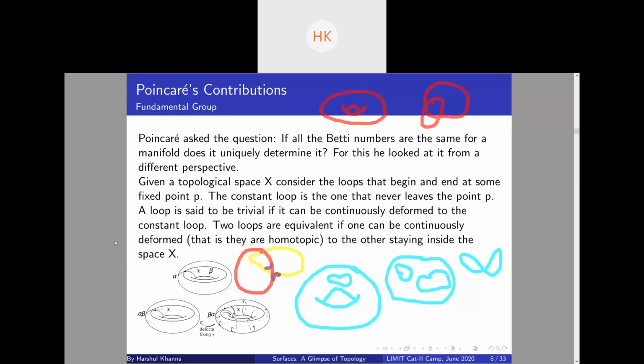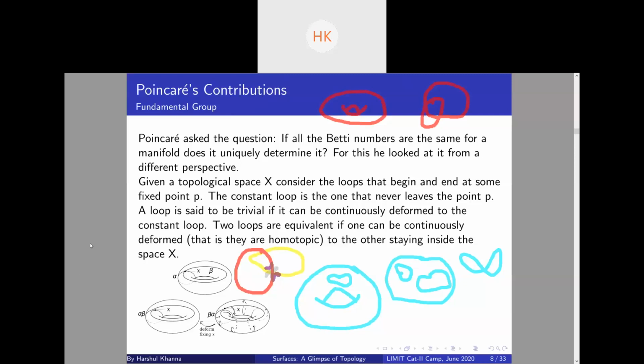I removed this part and joined one end with one end and the other end with the other end. So it basically becomes one loop. Is it clear what we did here? Yeah. So basically we multiplied these loops into one. Naturally this gives us a group structure on the equivalence classes, right?